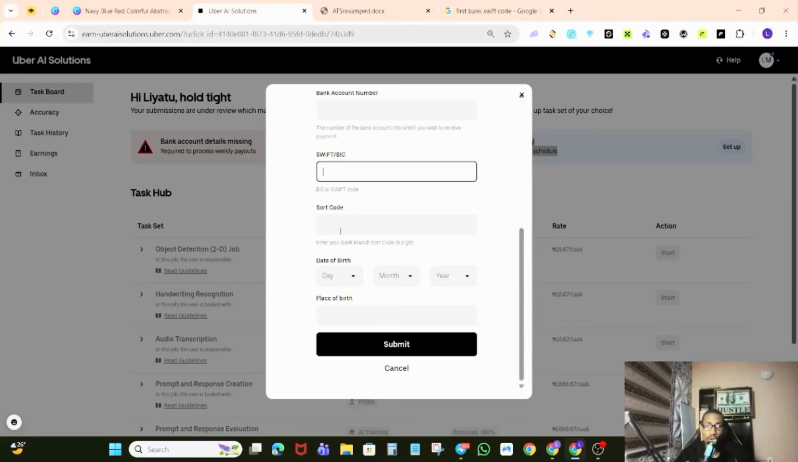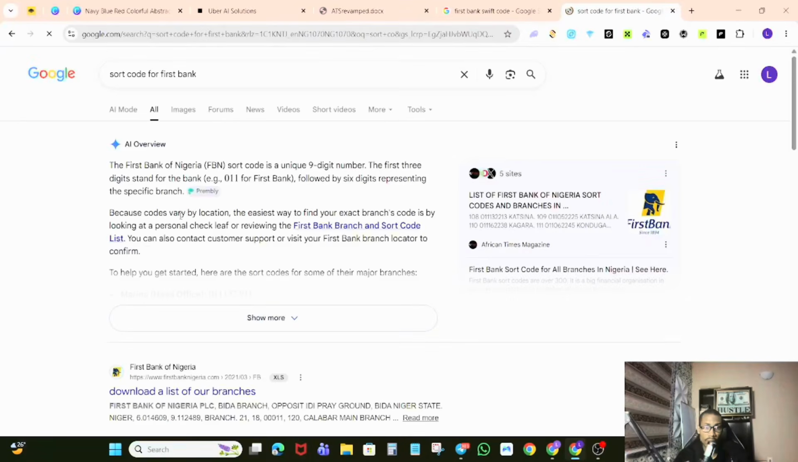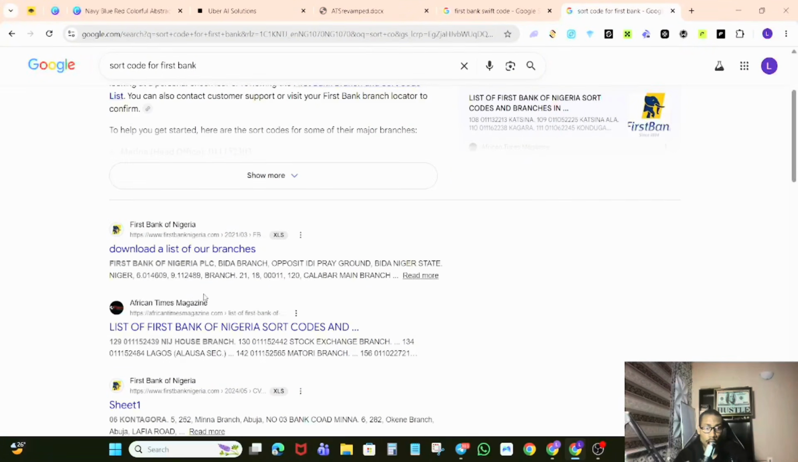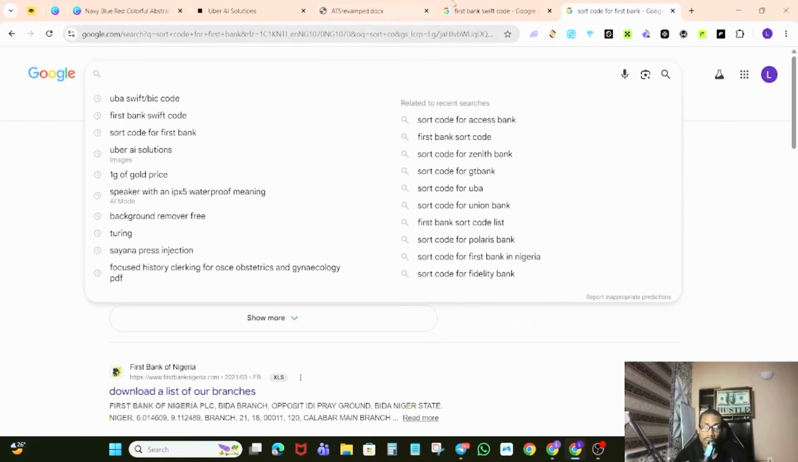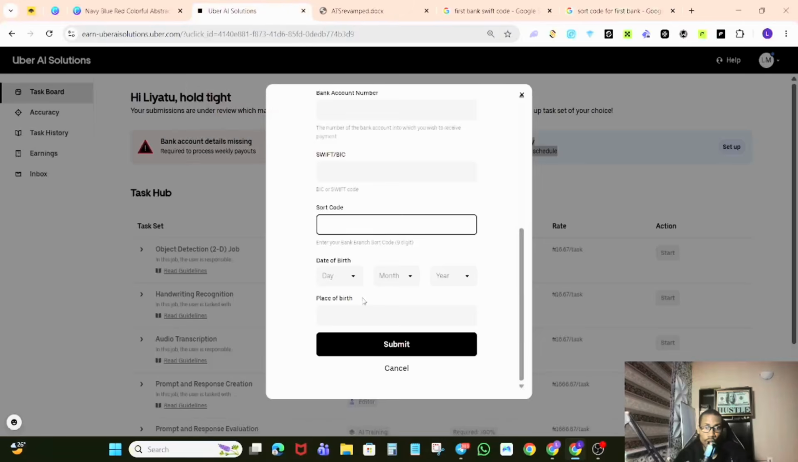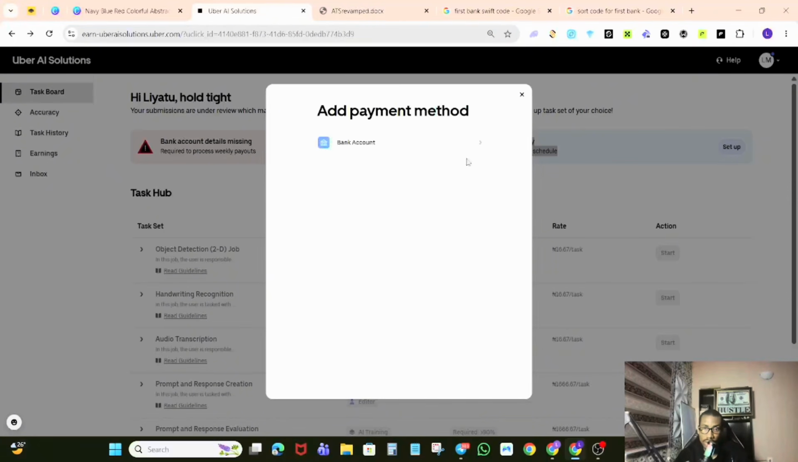Now for the sort code, I think the sort code is for the bank also. So you also look for the sort code of the bank. If you don't know this, you can ask your bank. So just get these details correctly before you input them here. Put in your date of birth and your place of birth, and then submit. That is all about the account details section.